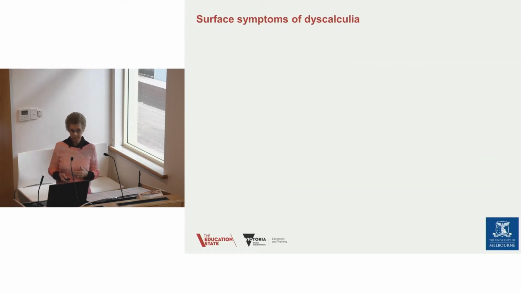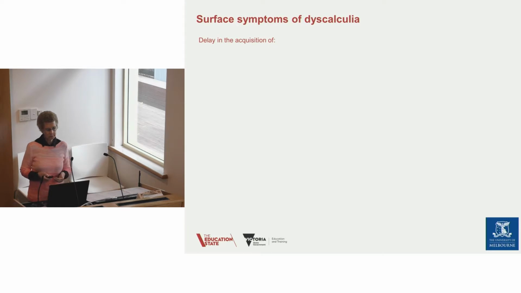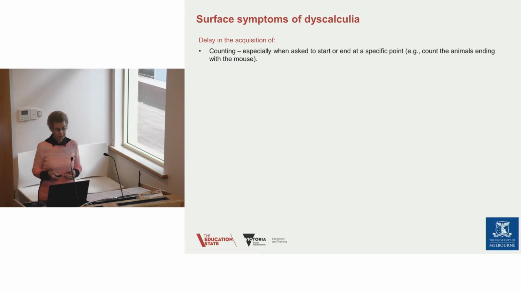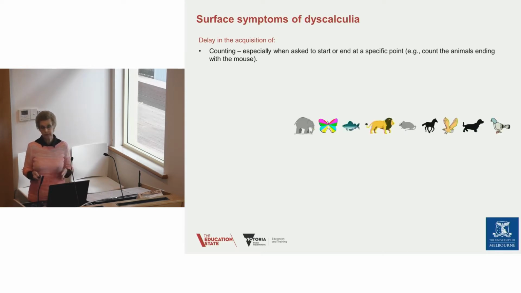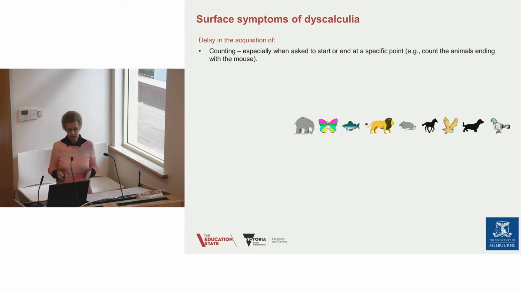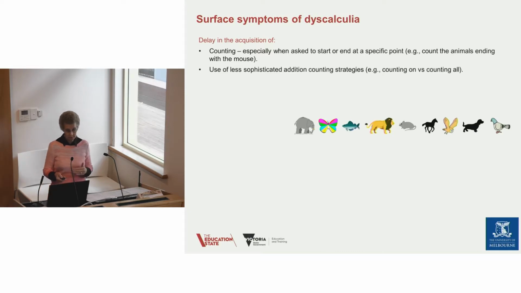So what are the surface symptoms of dyscalculia then? Well, the first thing is a delay in counting. What we mean by this is when children are asked to start or end at a specific point. So if they're given this array and they say, count the animals ending with the mouse, they have extreme difficulty with this because they have learnt the procedure of counting going from left to right, and they find it very hard to count in any other order.